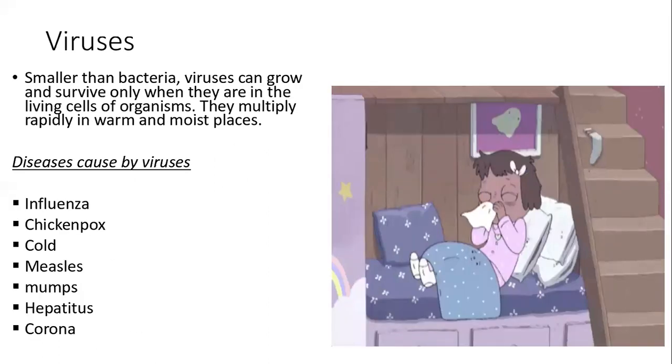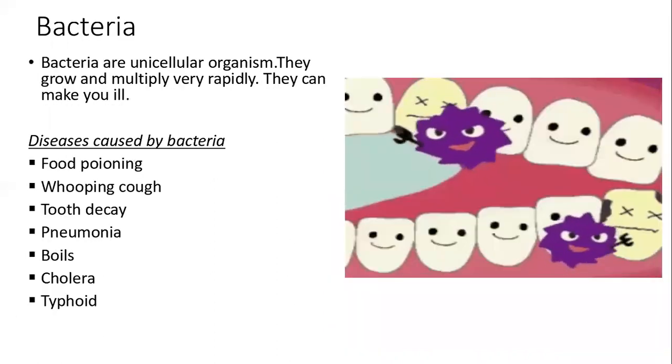Viruses are smaller than bacteria. Viruses can grow and survive only when they are in the living cell of an organism. They multiply rapidly in warm and moist places. Examples are influenza, chickenpox, cold, measles, mumps, hepatitis, corona. Bacteria are unicellular organisms that grow and multiply rapidly. They can make you ill.